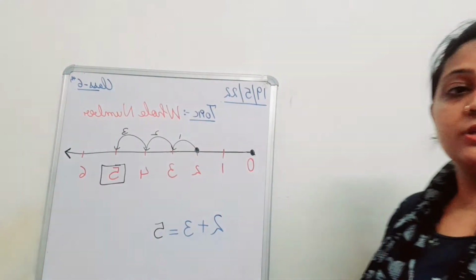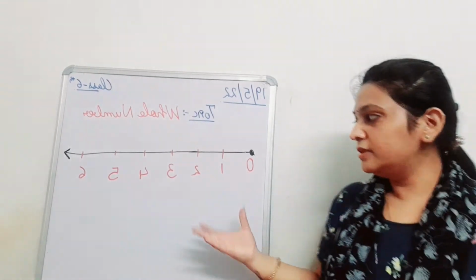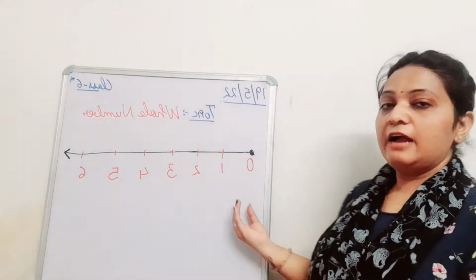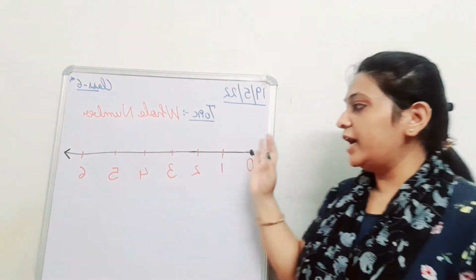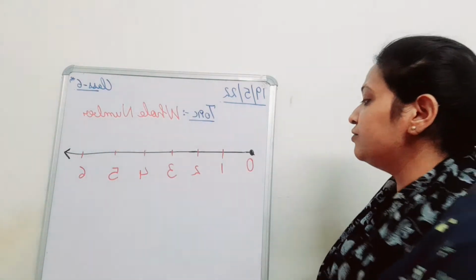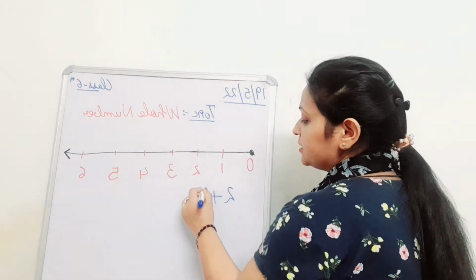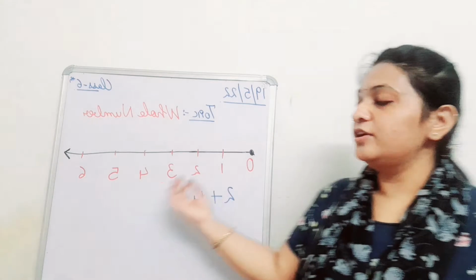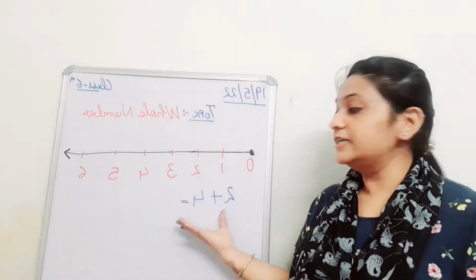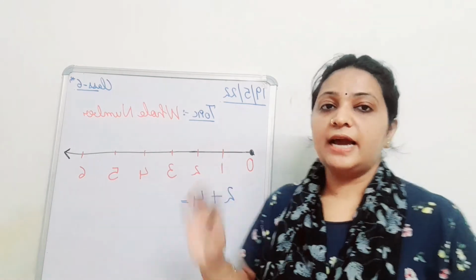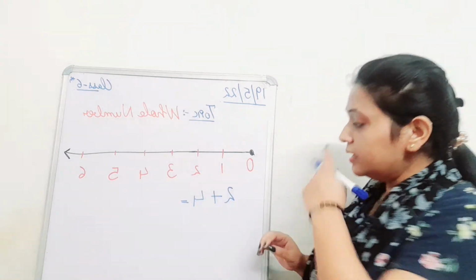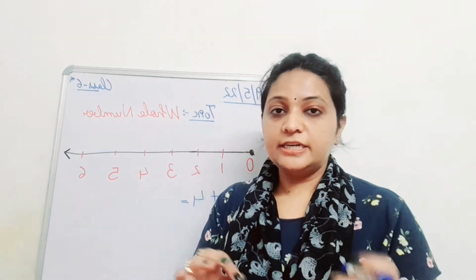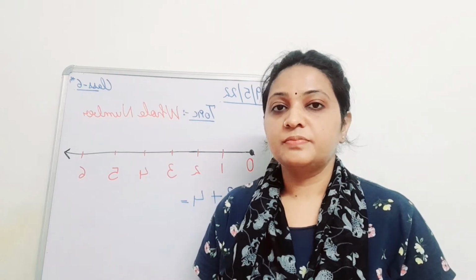Yes? Very right, students. As you have understood about the number line, I am going to give you one question which you have to do by yourself. I have shown you the addition of 2 plus 3 which I represented on the number line. Similarly, you have to do 2 plus 4 on your own. Everybody jot down this question, make a number line in your notebook and add these numbers, 2 plus 4, on the number line. Yes, quickly respond to me on how you have done your question. Please show me. Yes, very right.